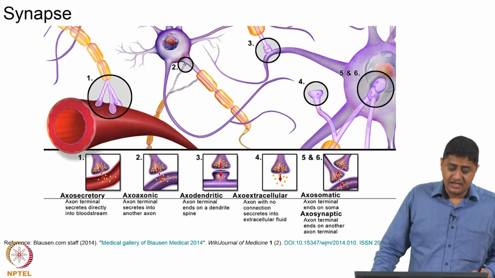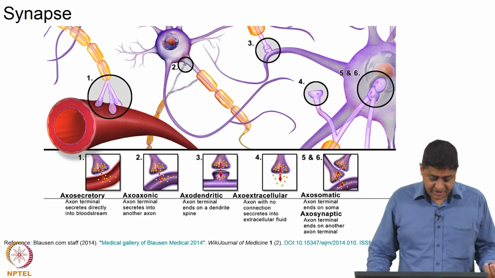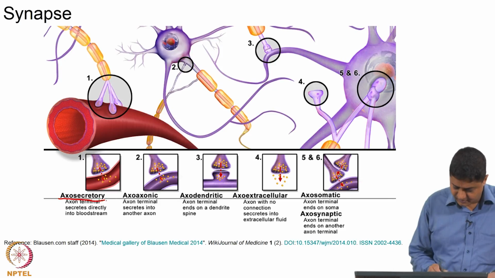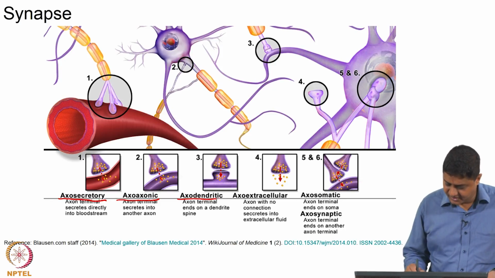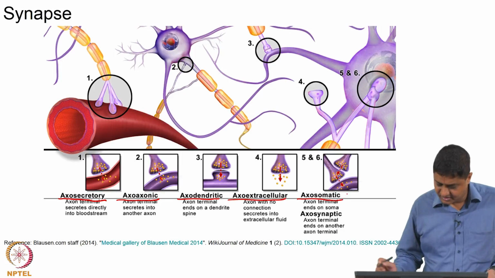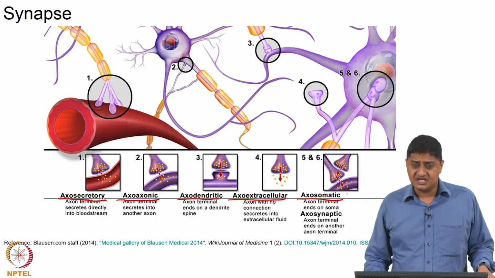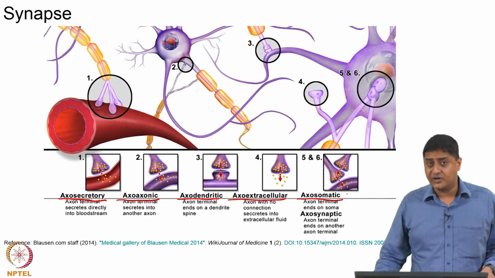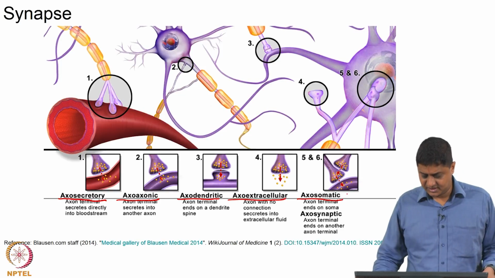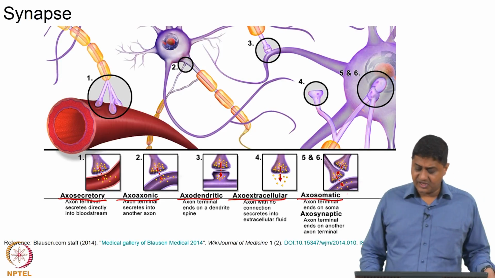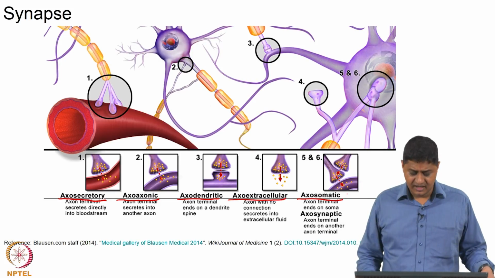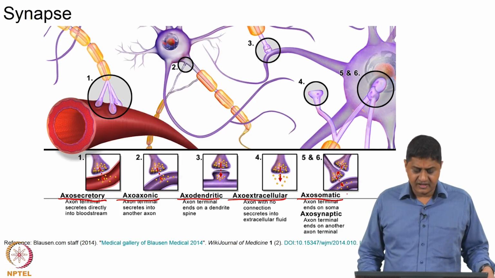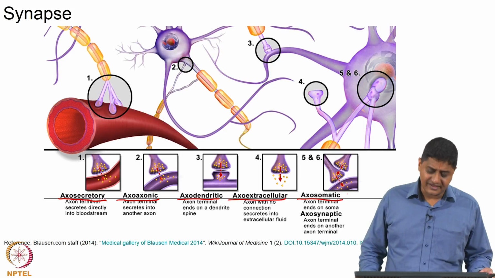In general, synapses can be classified into multiple types: axo-secretory, axo-axonic, axodendritic, axo-extracellular and axosomatic. Depending on what the destination is, if the terminal is secreting into the bloodstream, it is called axo-secretory. If it is into another axon, that is called axo-axonic. If it is into a dendrite, it is called axodendritic, etc. Depending on the destination cell, the chemical synapses are classified.